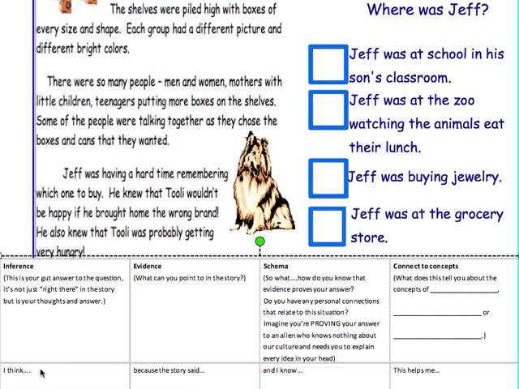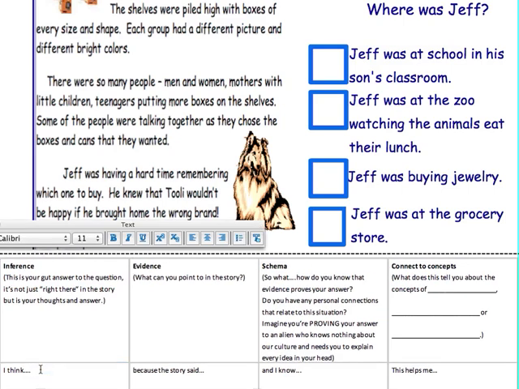So I start with my inference. My inference is my gut feeling. Where do I think he is? I think Jeff is at a pet store. Now I need to prove why. What specifically can I point to in the story that gives evidence that I think he might be at a pet store? Because the story said he was in a place with lots of boxes and was buying food for Tuli. Sorry, that cut off of our screen.